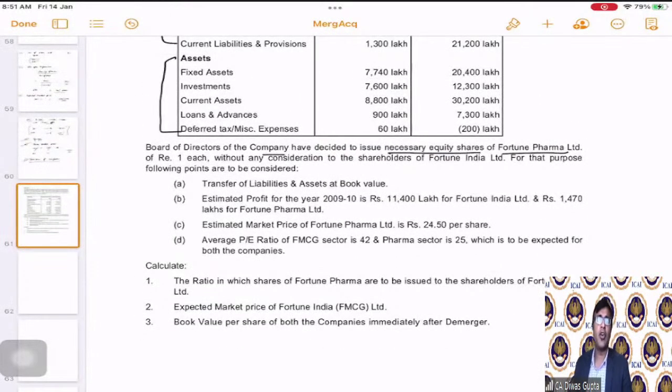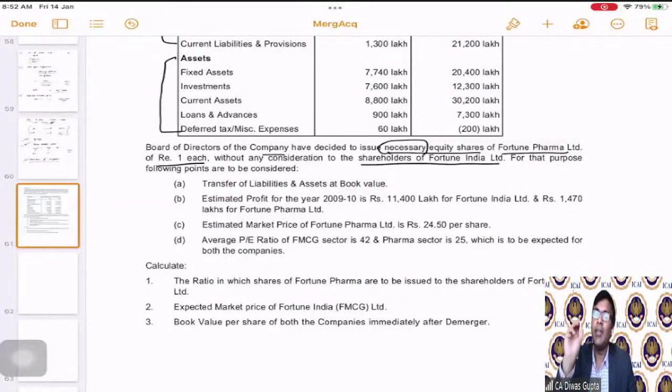So the board of directors of the company have decided to issue necessary equity shares. Necessary is the word to be emphasized because that is what we are trying to calculate, of Fortune Pharma Limited of rupee 1 each, without any consideration to the shareholders of Fortune India Limited. So they are saying that from the shareholders of Fortune India Limited, they are not going to take any consideration. They are just going to issue the necessary equity shares of the new company called Fortune Pharma Limited. Why are they not taking any consideration?